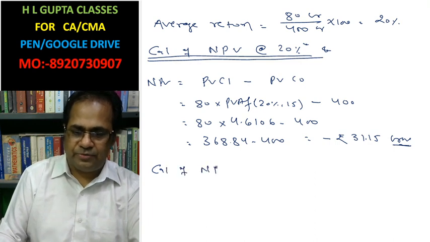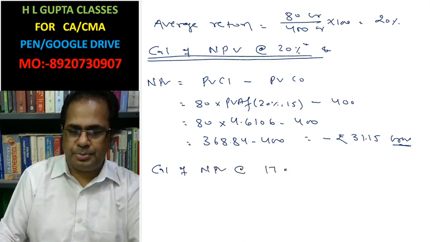Calculation of net present value at the rate of 17%.